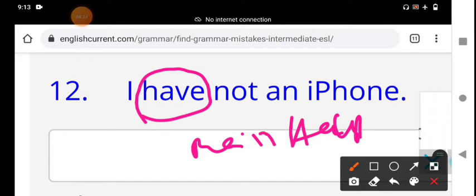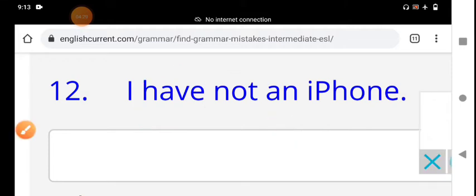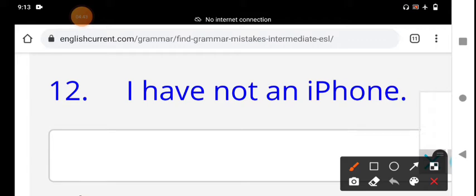You should understand, my dear students, have forms, do forms and be forms are primary auxiliary verbs.